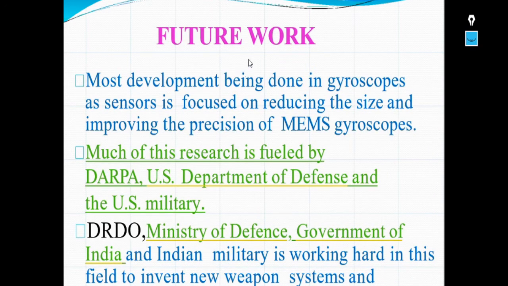So the future work going on with these gyroscopes: most development being done in gyroscopes as sensors is focused on reducing the size and improving the precision of MEMS gyroscopes. Much of the research is fueled by DARPA, the US Department of Defense and the US military. Next, DRDO, Ministry of Defense, Government of India and military are working hard in this field to invent new weapon systems.